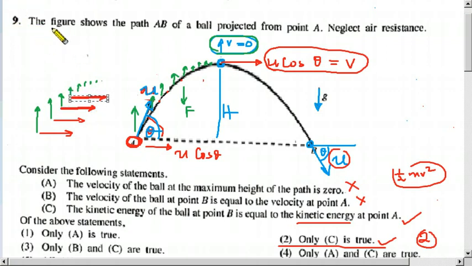It is always the same, the horizontal component is the same. So at the top only the horizontal component is there, and the green vertical component is 0. There is nothing vertically, so that is why we take this vertical component as 0.